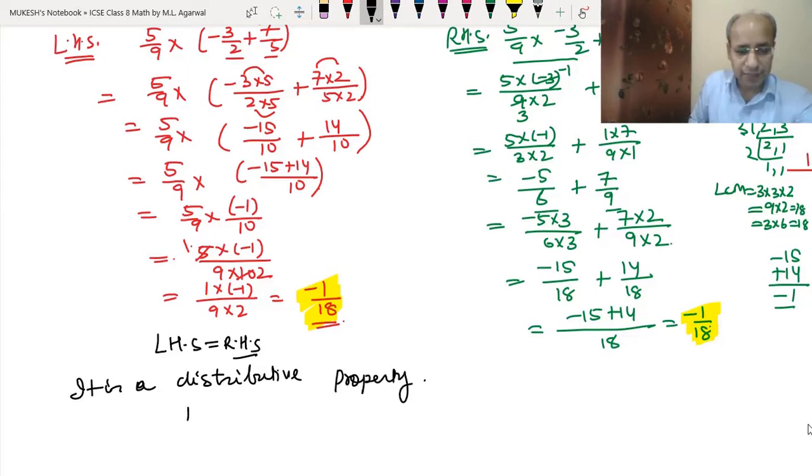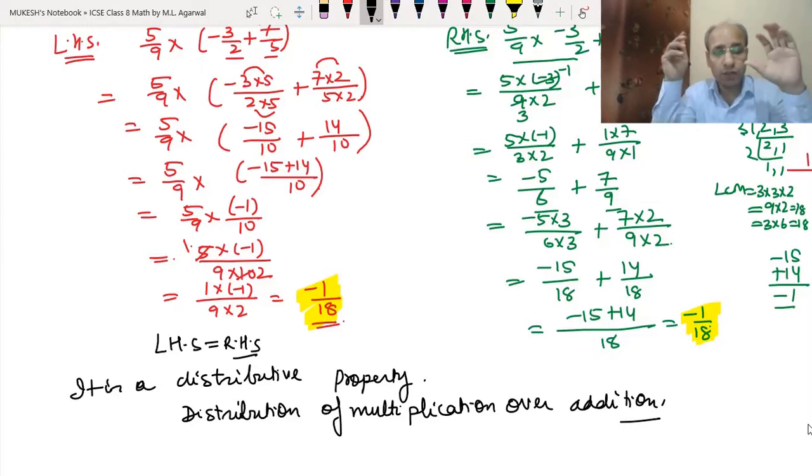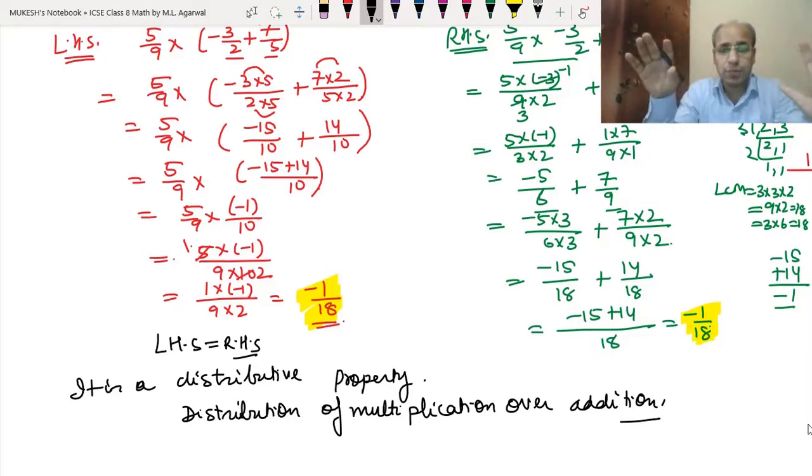Or we can say that distribution of multiplication over addition. Okay, so either we can write it as the distributive property, or we can write distribution of multiplication over addition. So this is the property that we have used in the second part of the third question. Okay, so now let's do the fourth question.